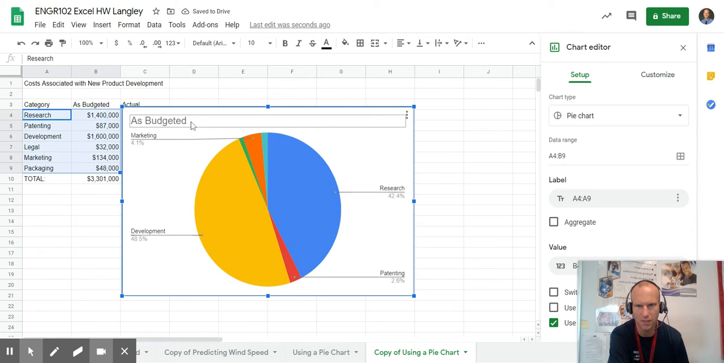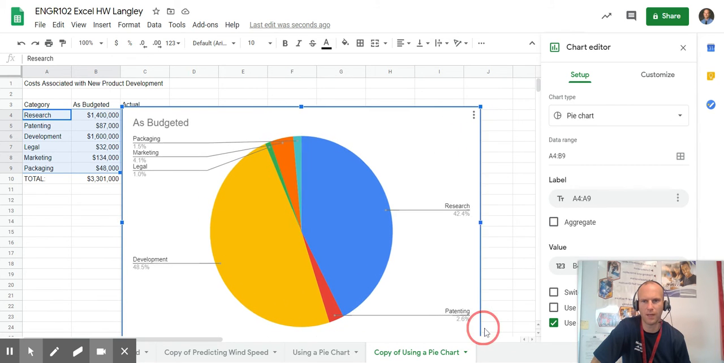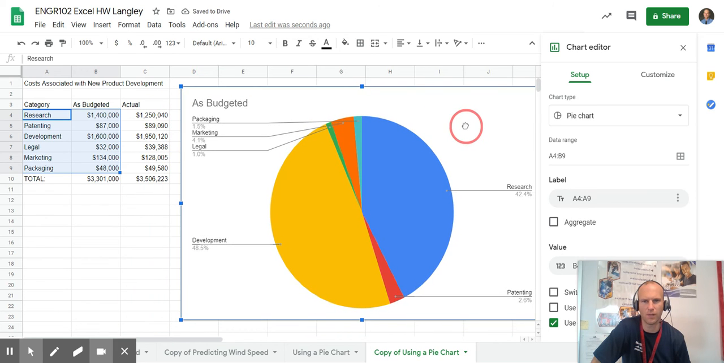It says as budgeted. You can change the title if you want. I'm going to just leave that. I don't think there's a problem with that title at all because it's specifically showing that those values are as budgeted. Next up, I couldn't figure out at first how to get these little pie slices to show up because I have my other labels showing up for percentages. So what I found out is if I made it slightly larger, those showed up, and then I clicked and moved it over. So then all my values appear in my pie chart.